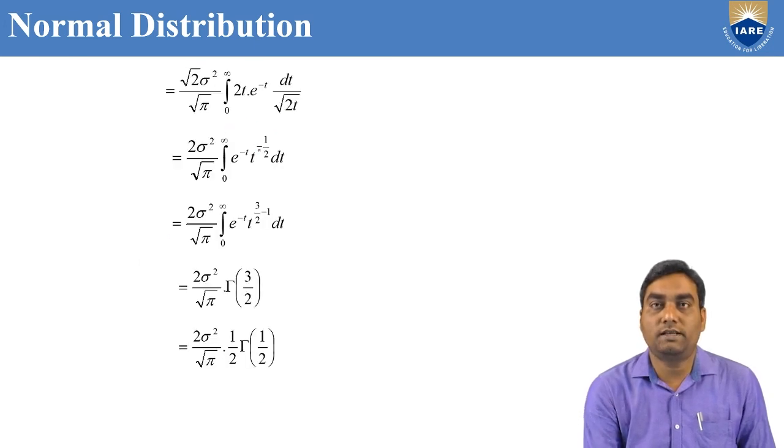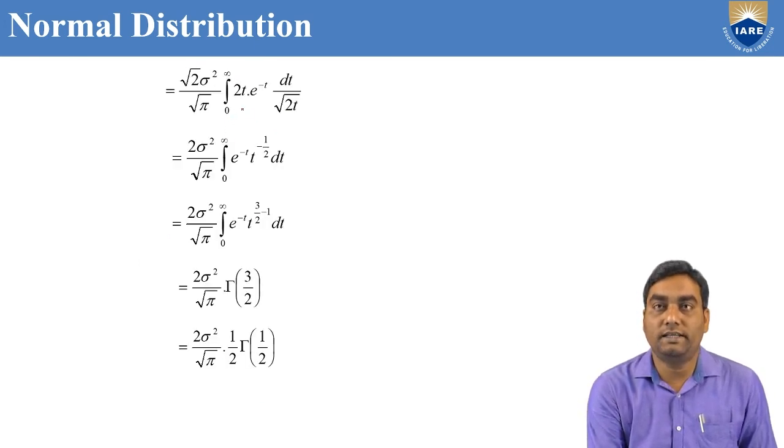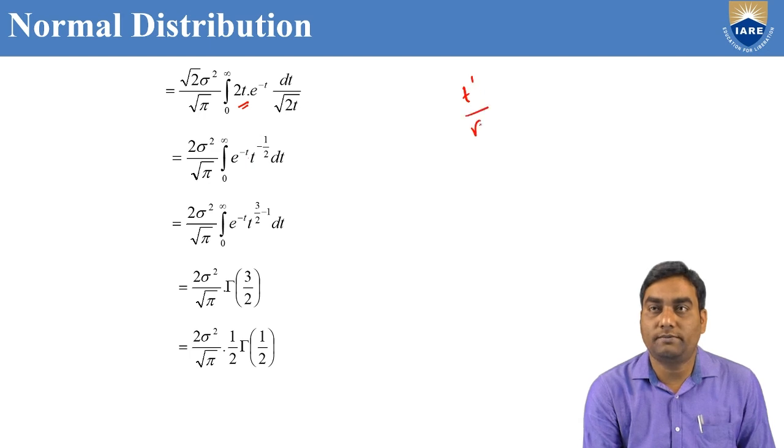So root 2 sigma square by root pi integral 0 to infinity. z square is 2t, e power minus t dt by root 2. Root 2 cancels. This 2 we can take outside. 2 sigma square by root pi integral 0 to infinity. Remaining terms e power minus t into t to the power of 1 by root t. It will be t to the power of 1 minus 1 by 2, t to the power of 1 by 2. So this is t to the power of 1 by 2.